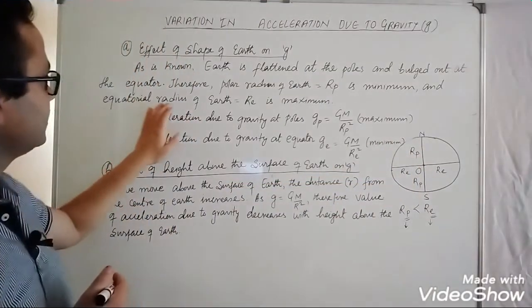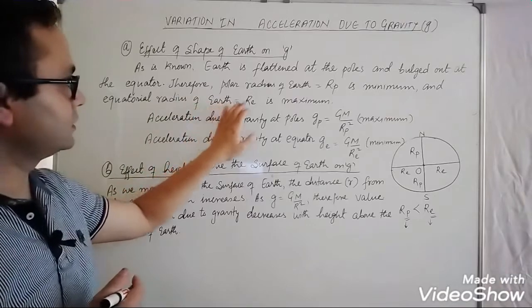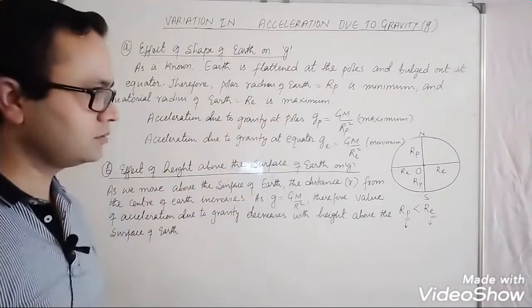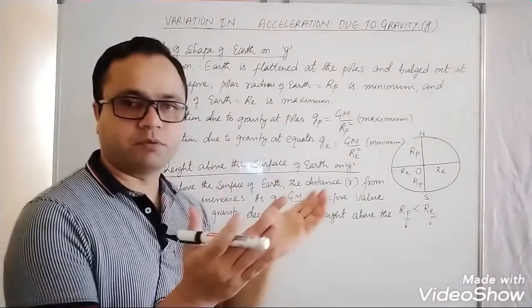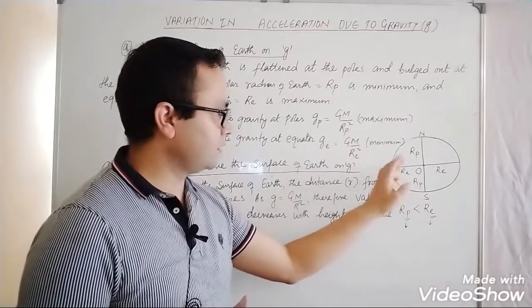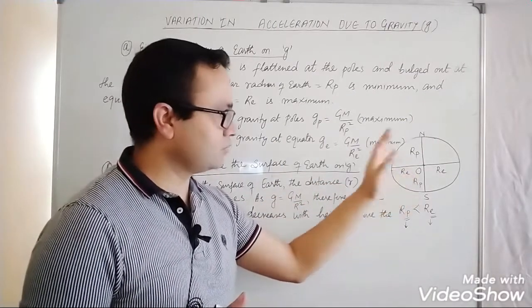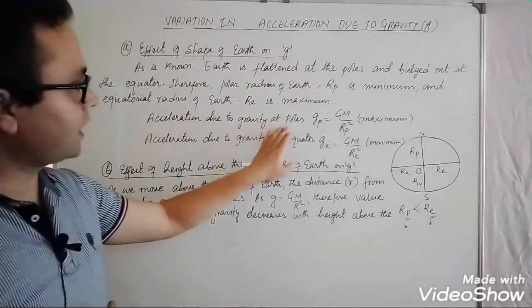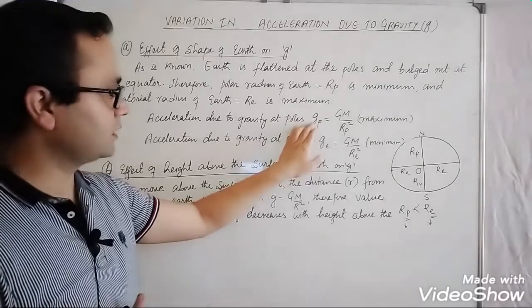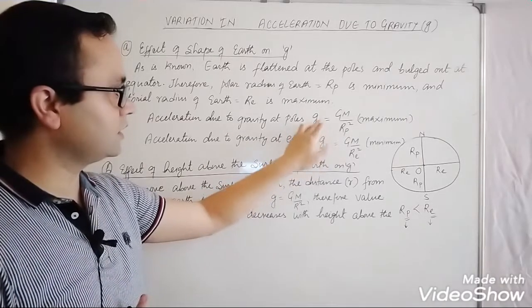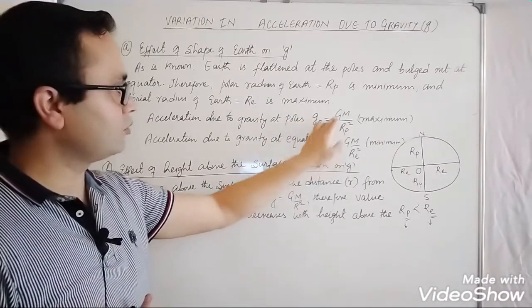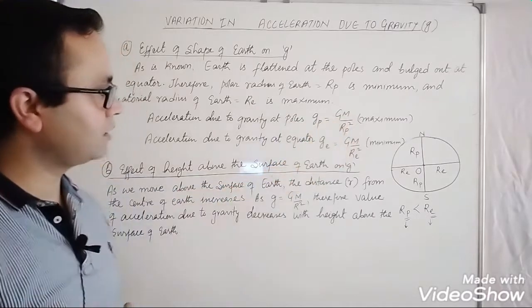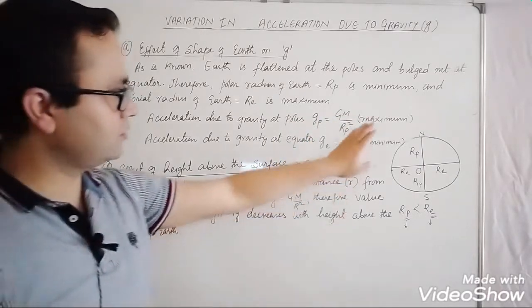The equatorial radius of Earth, Re, is maximum because of its bulged surface. That's why the radius at the equator is maximum. So acceleration due to gravity at the pole is represented by Gp equals GM by Rp square, that is maximum because of the small radius.